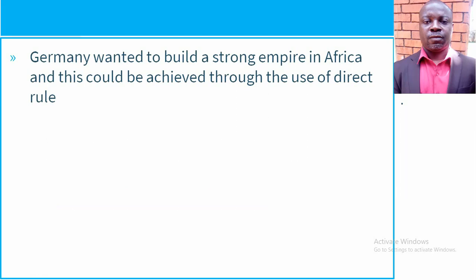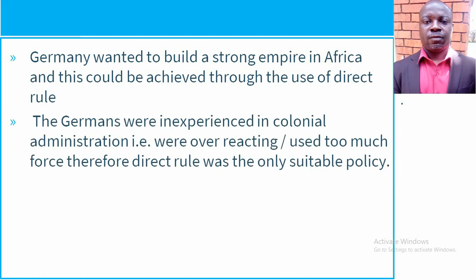If they were to have a very strong empire in Africa, they didn't have to have go-betweens, the chiefs and all that. They were to do it themselves. So they opted for direct rule.